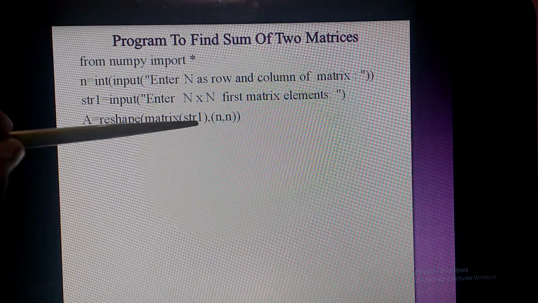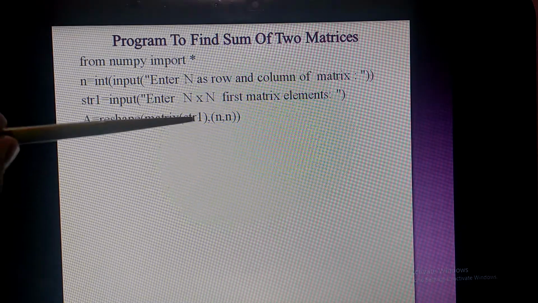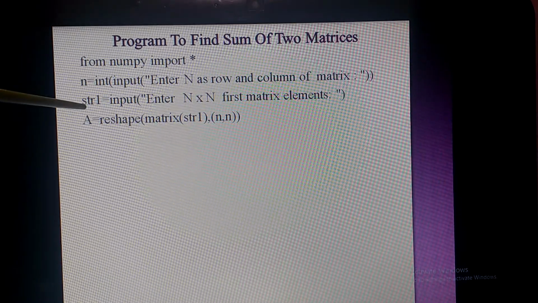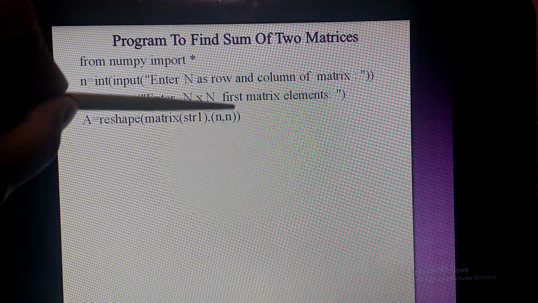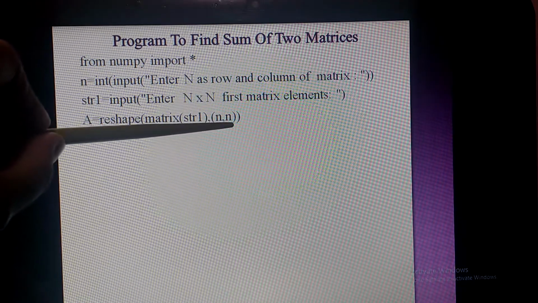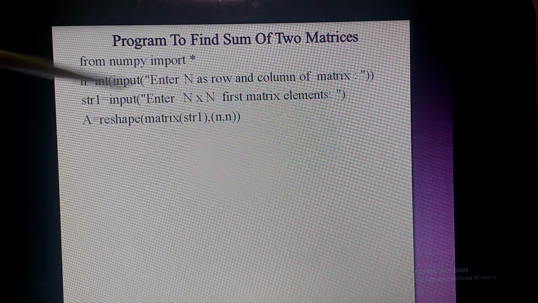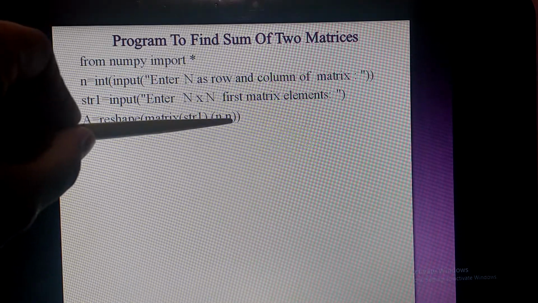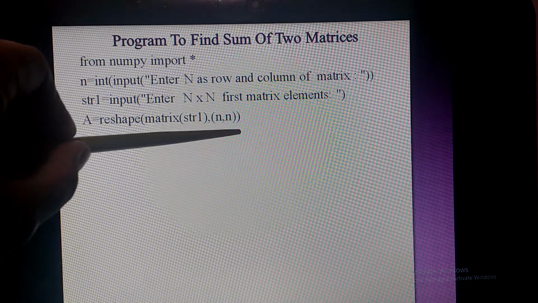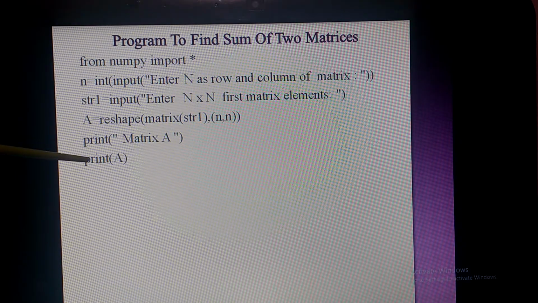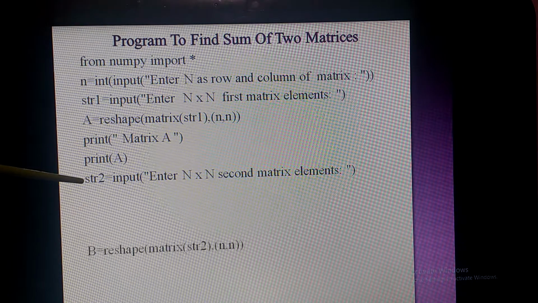Reshape takes two arguments, that is str1, the name of the string which has stored the values, and next is how many rows and how many columns you are making your matrix. In my case, it is a 2 cross 2 matrix, so it is n comma n. First is rows and the second one is columns, and I am printing my matrix A, and I am doing the same with the matrix B.